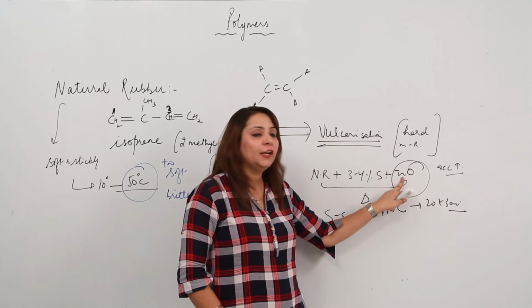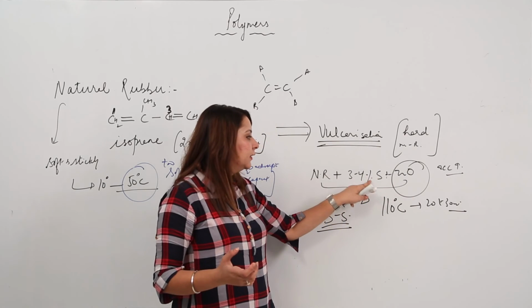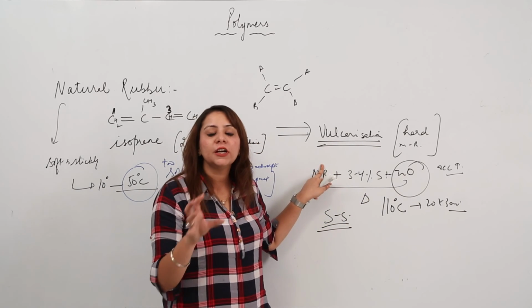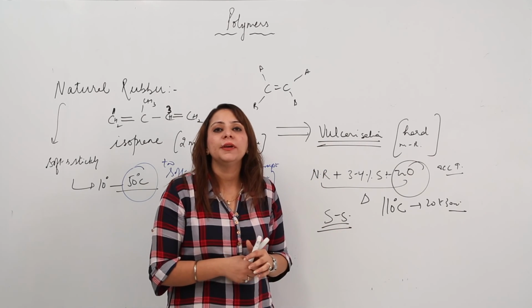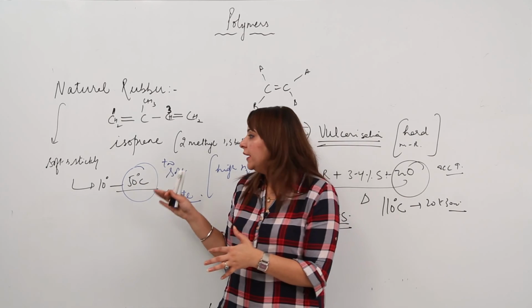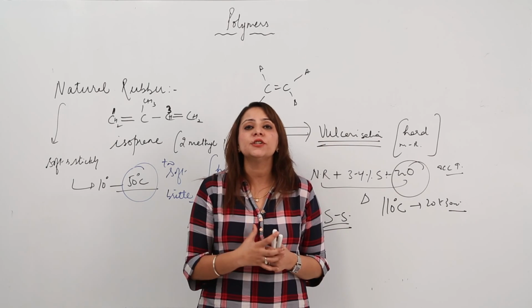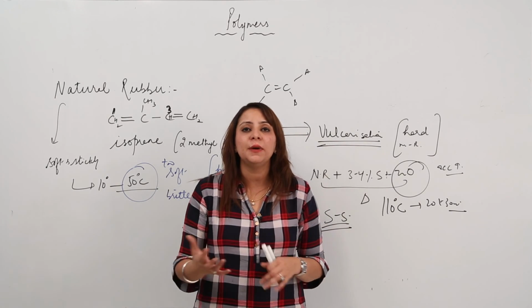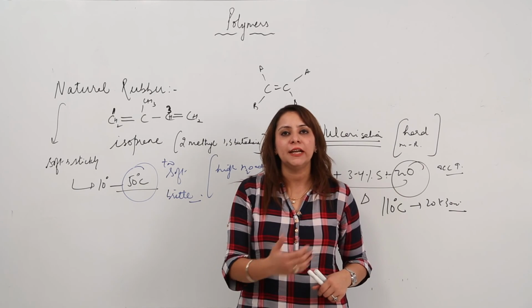The zinc oxide is used to increase the rate, and the sulfur forms cross linkages and limits the motion of the layers. Now it can function at high temperature also, and even at low temperature it doesn't become brittle. So the properties of natural rubber are modified by the process called vulcanization. This is natural rubber and the vulcanization process.